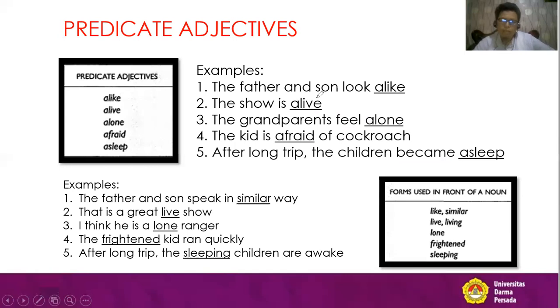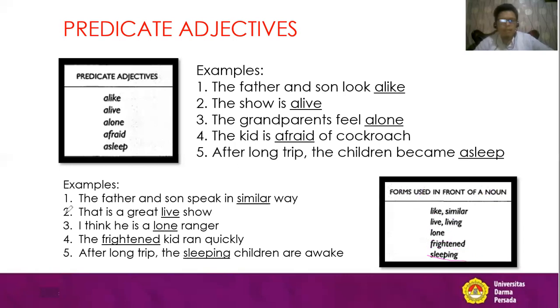We sometimes misuse these words because we want to show the meaning. In order to describe the noun, we don't use alive, alone, afraid, and asleep, but we change into these adjectives: we have like or similar, we have live or living, we have lone, frightened, and sleeping.